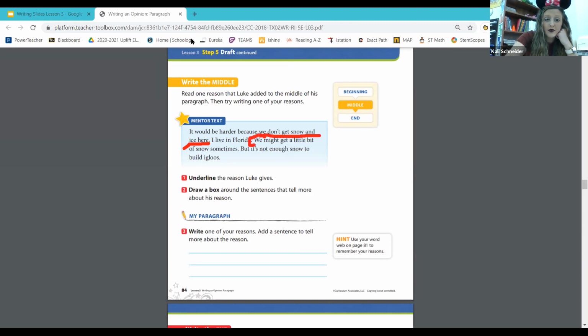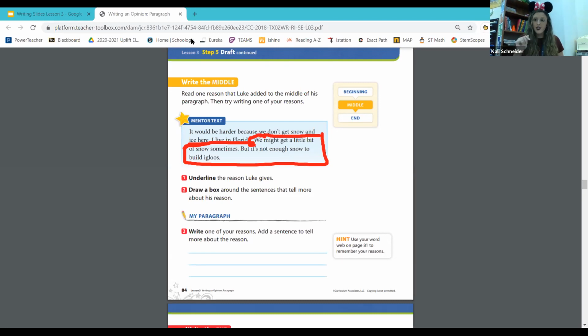We're going to box around this part right here. We underlined our reason and we put a box around the details, the sentence that tells more about it. So this is going to help me as a writer as I state my reason and give more details.